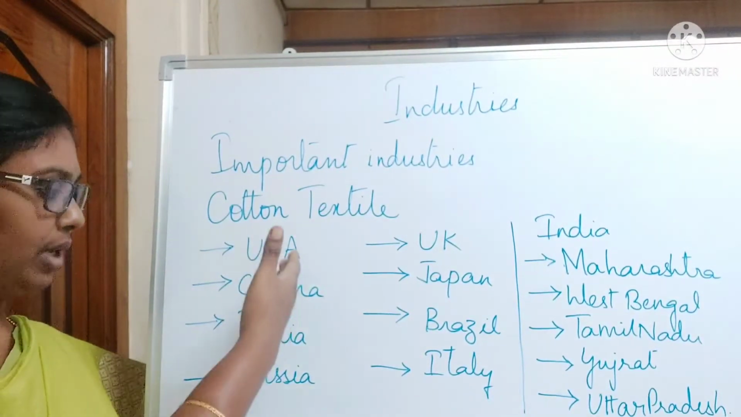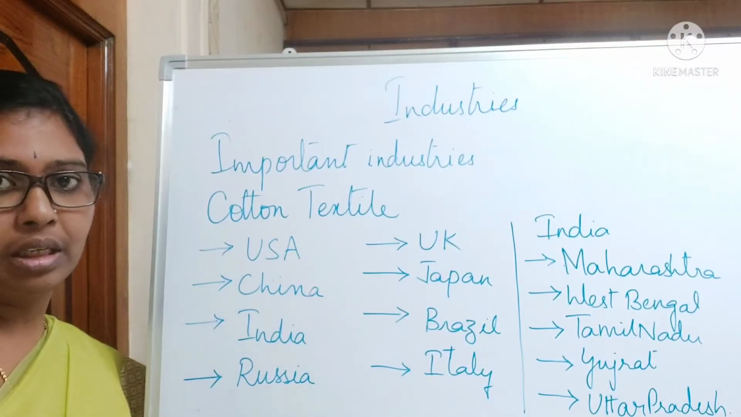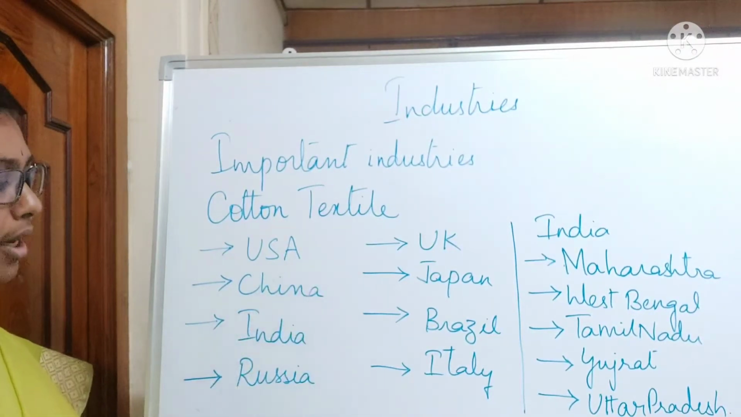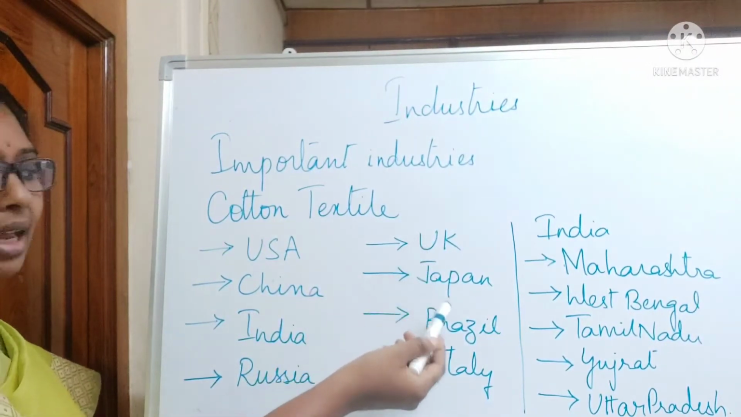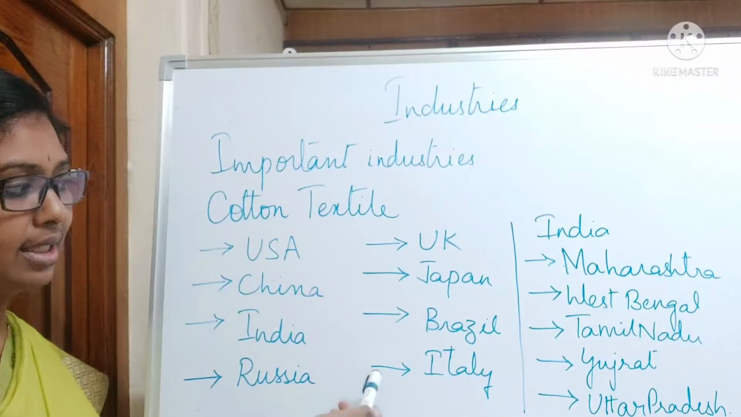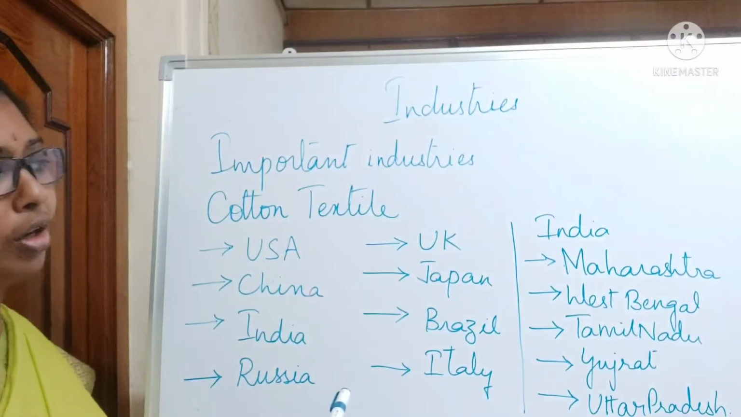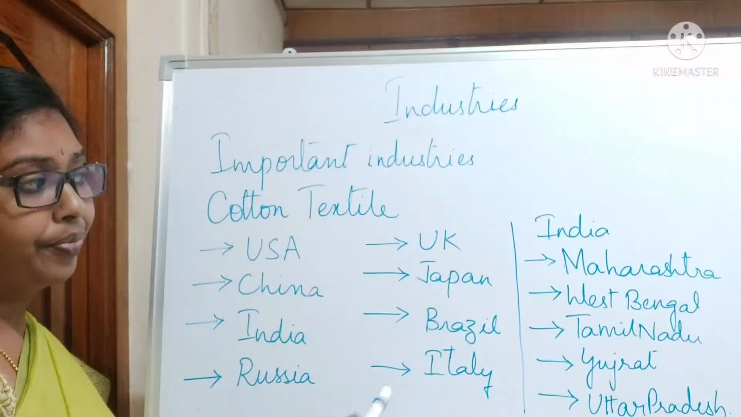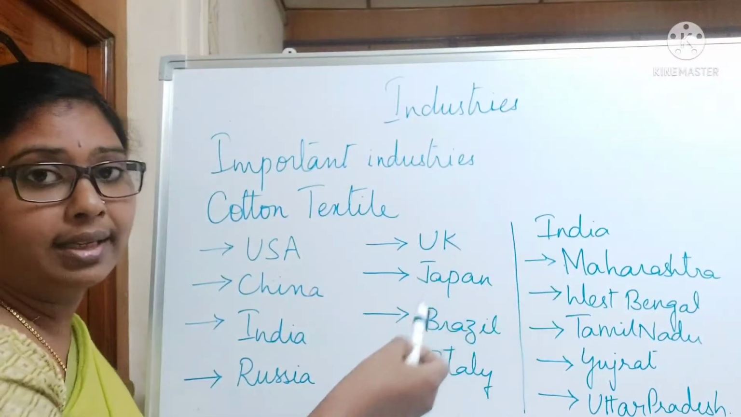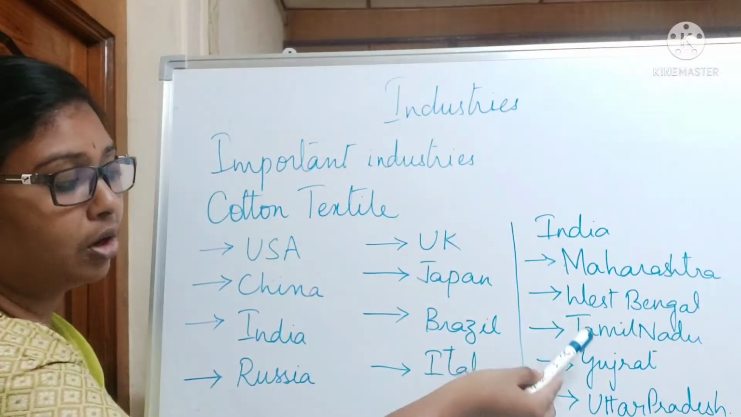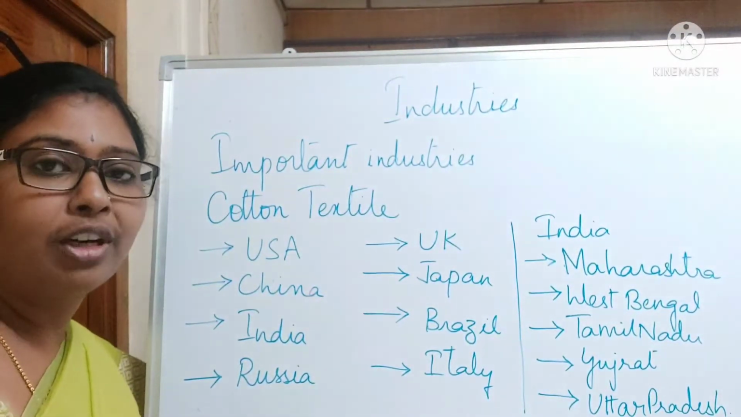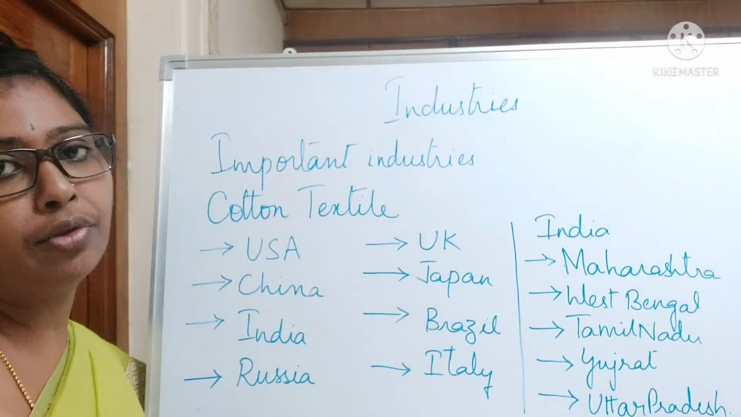Some countries are very famous for the cotton textile industry: the USA, China, India, Russia, UK, Japan, Brazil in South America, and Italy in Europe. In India, the places which are very famous for the cotton textile industry are Maharashtra, which is also known as the Cottonopolis of India, West Bengal, Tamil Nadu, Gujarat, and Uttar Pradesh. In India, the first cotton textile industry was set up in the year 1854 in Mumbai.